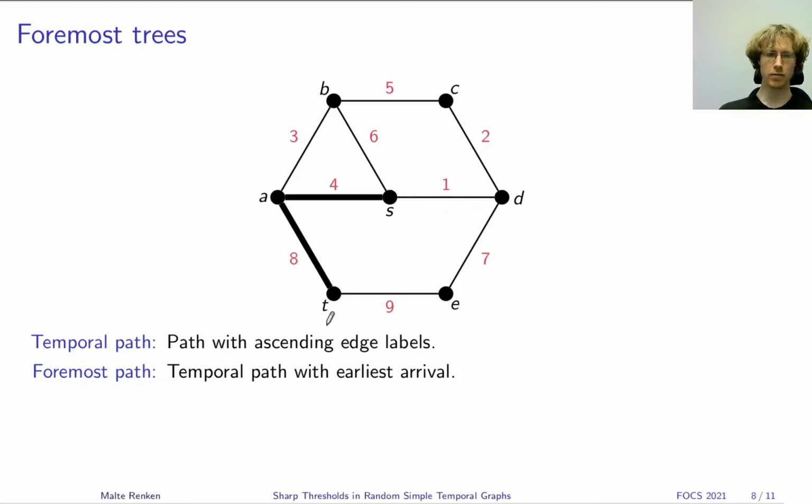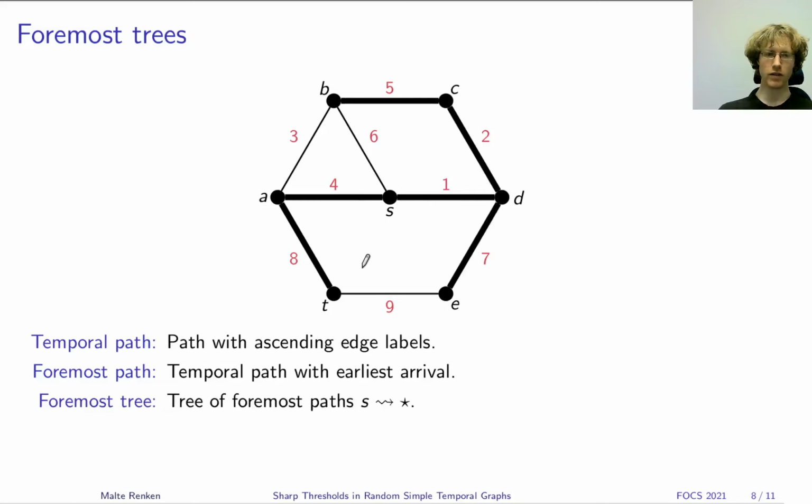And a nice property about these foremost paths is that for any chosen root vertex S, we can arrange all of them in a tree, what we call a foremost tree. So this is a tree in which all the foremost paths from S to all the vertices which S can reach are arranged.